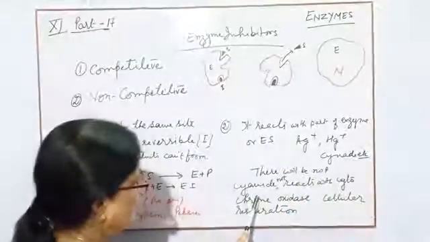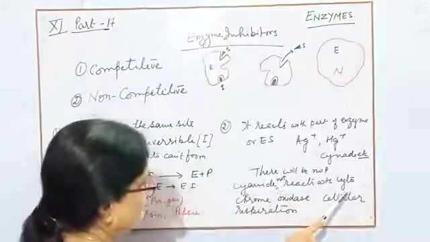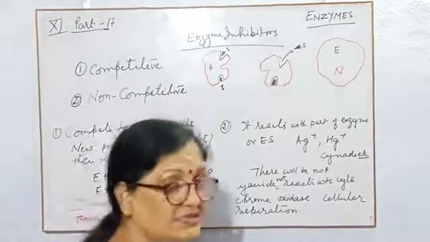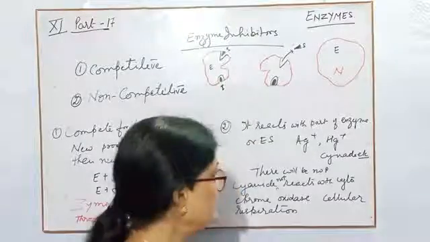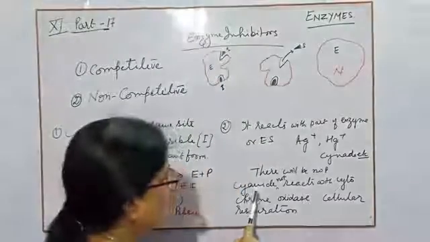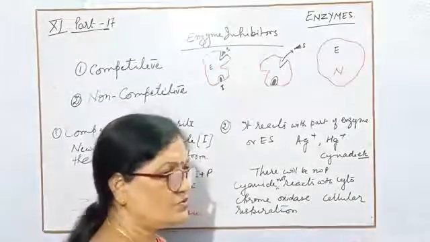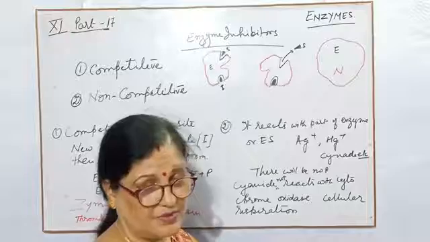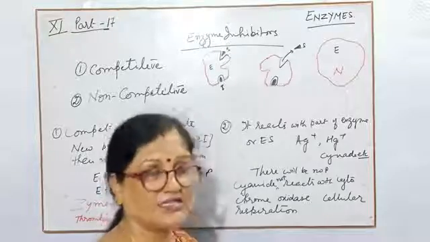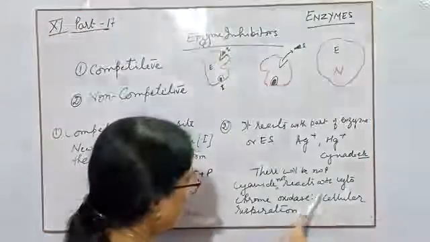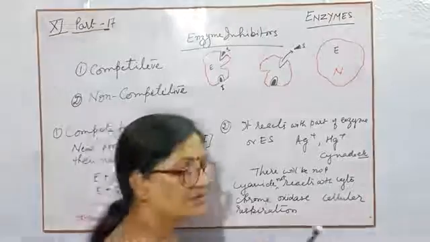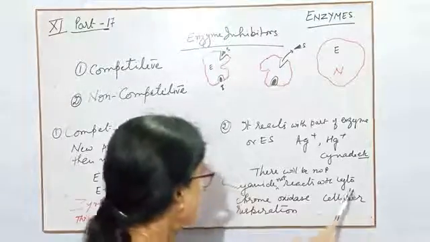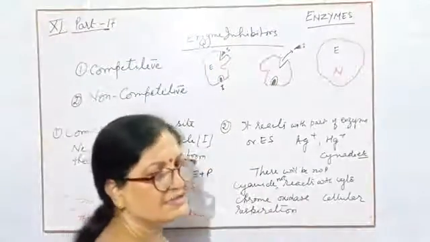Just for example, cyanide does not react with us. Why? The person dies at once. Cyanide first damages the respiratory system of our body or any animal's body. It stops the reaction with the cytochrome oxidase.